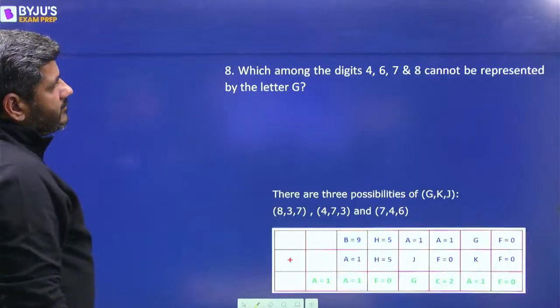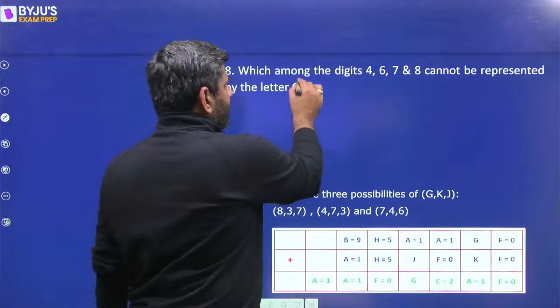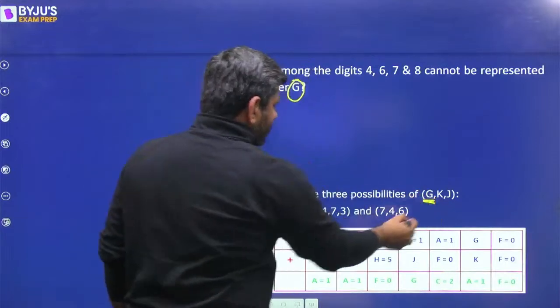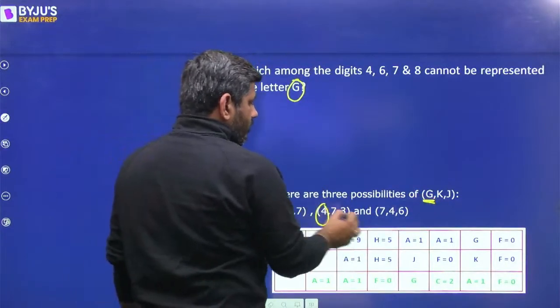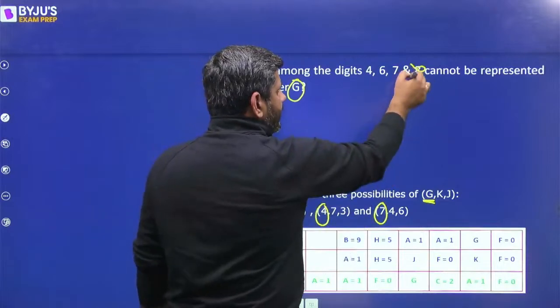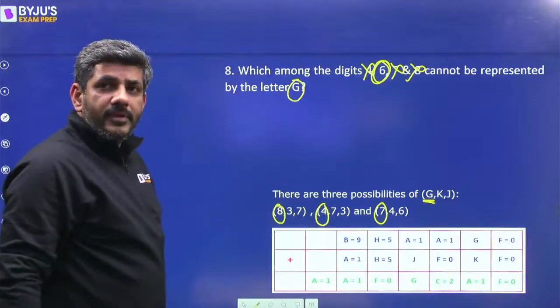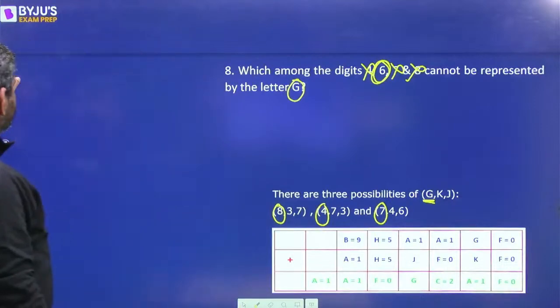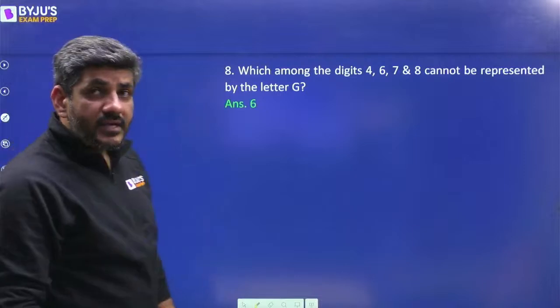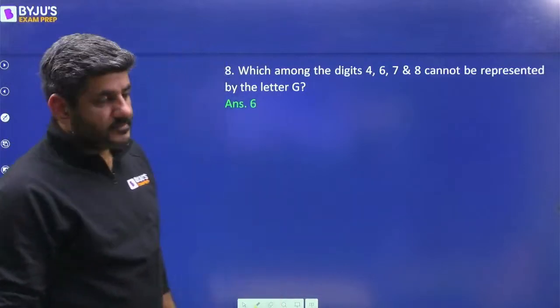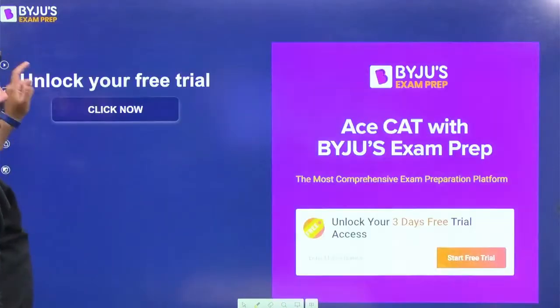And lastly, which among the digits cannot be represented by G? अब G क्या क्या हो सकता है? G can be 8, 4 और 7. It can be 8, it can be 4, it can be 7, but in any case G cannot be equal to 6. That's what the question is asking you. किनमें से G क्या नहीं हो सकता है? G cannot be equal to 6. And that was the last question of the day.